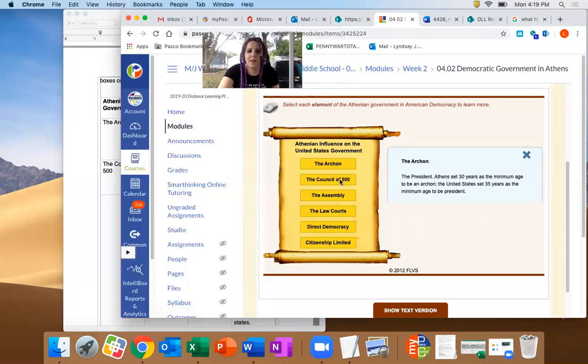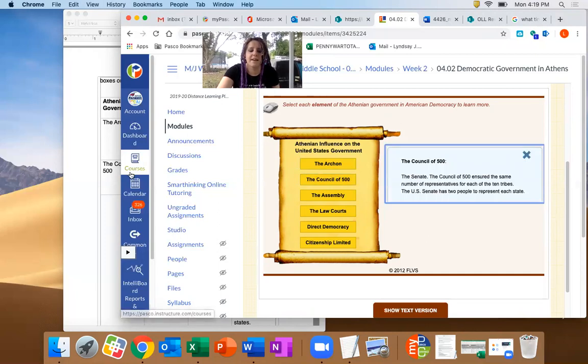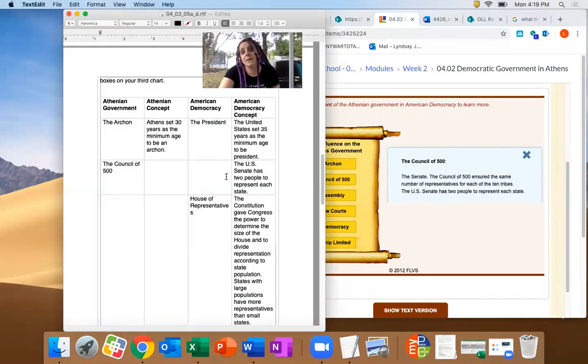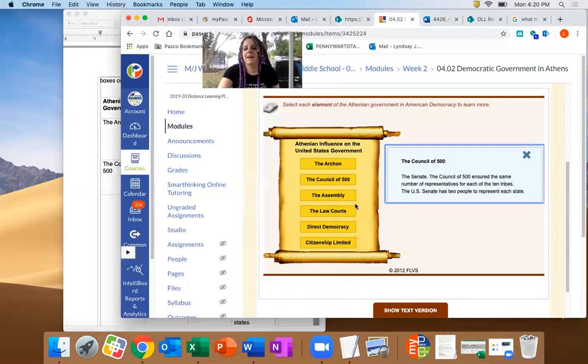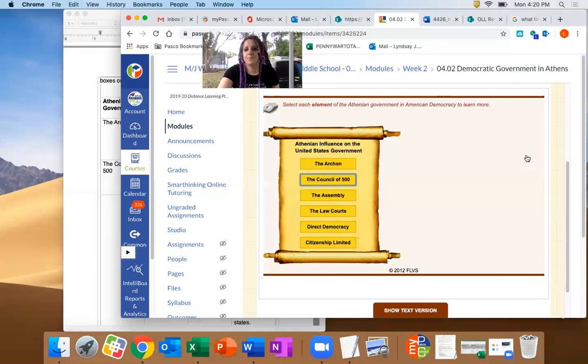So Council of 500, if you look, there's a pattern emerging here. The Senate, oh look, the Senate under American democracy. And then Council of 500 ensured the same number of representatives for 10 tribes. So under Athenian concept, their council ensured the same number of representatives from each tribe, just like the United States Senate has 2 senators per state. So you go through this chart like that, and you flip through all of these.